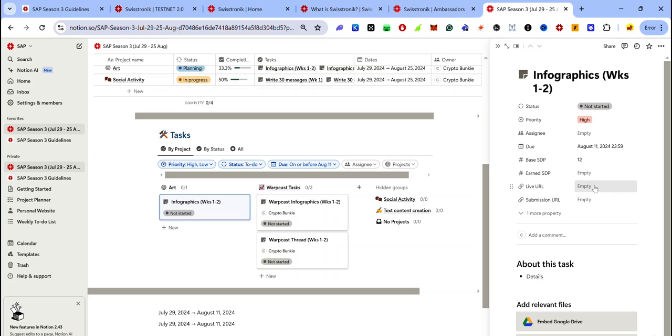Now for my live URL, I use the URL of the task. For example, this is an infographics task that I need to post on Twitter. So my live URL will be the Twitter post, which I'll paste here. Then for the submission URL, once you complete a task, you have to submit the URL of that completed task in the required channel. So I copy the URL of my submission.